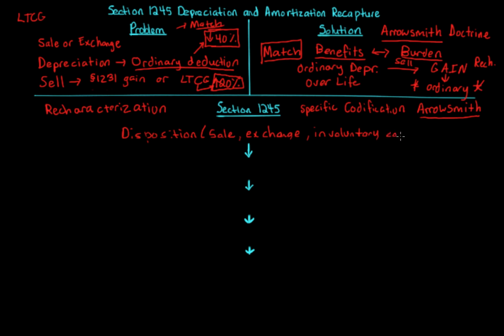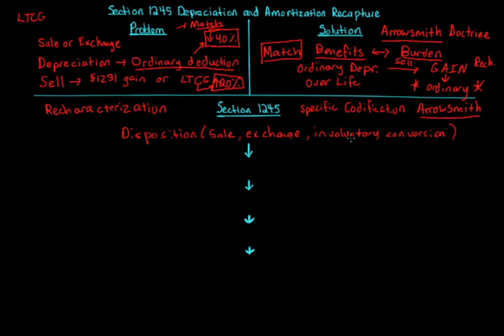So that means that if you have something in Section 1231, you're potentially going to have to worry about Section 1245 because that only applies to sales, exchanges, or involuntary conversions. Involuntary conversions in the fire pot, right? And if you have a capital gain or loss, it has to be a sale or exchange. So this really covers anything that can be capital. That's why we're saying sale, exchange, or involuntary conversion has to be a disposition.